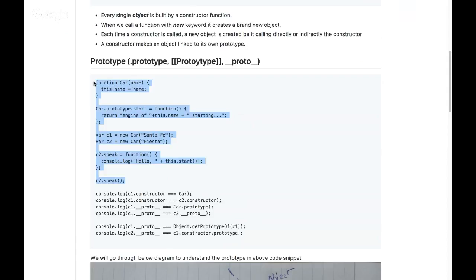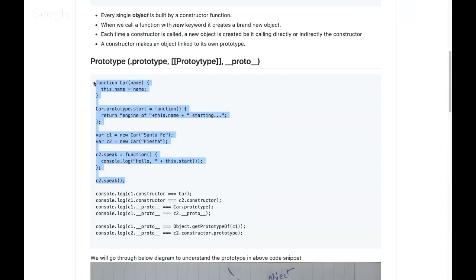At the end of these two lines of execution, I'll have c1.name and c2.name, and the values will be Santa Fe and Fiesta. And then on the c2 object, I'm creating speak. So this is a special car which can speak. It will say c2.speak, and console.log hello, and then engine of the car name starting. That's what is going to happen.